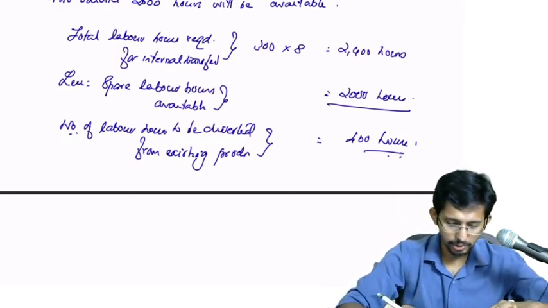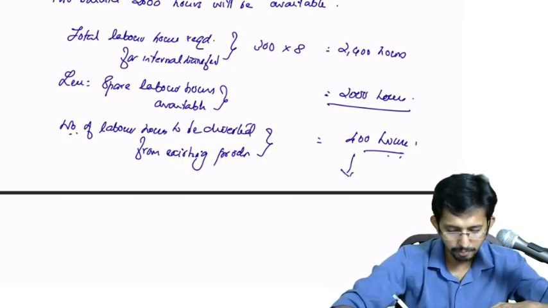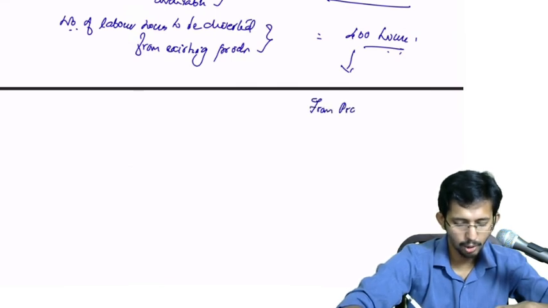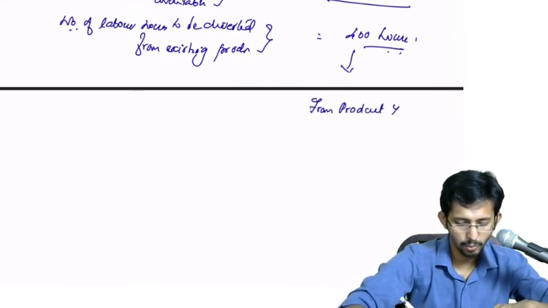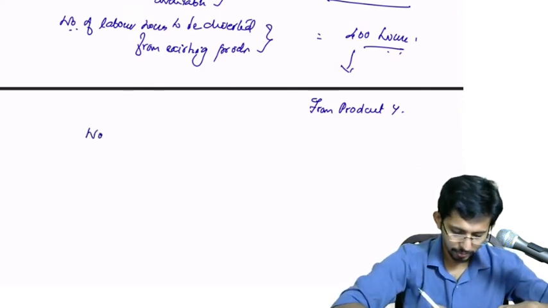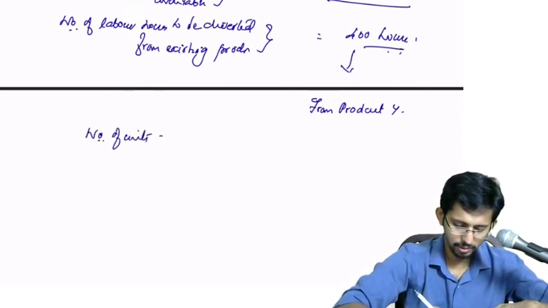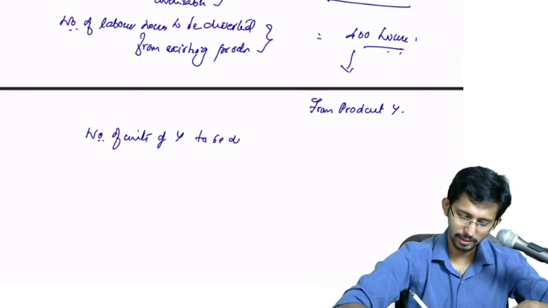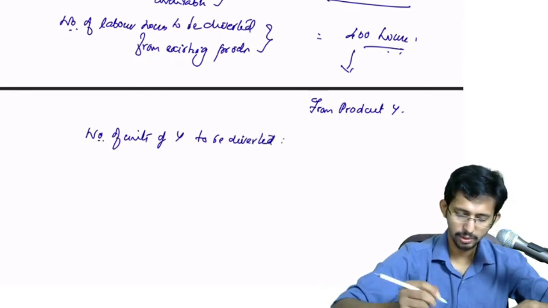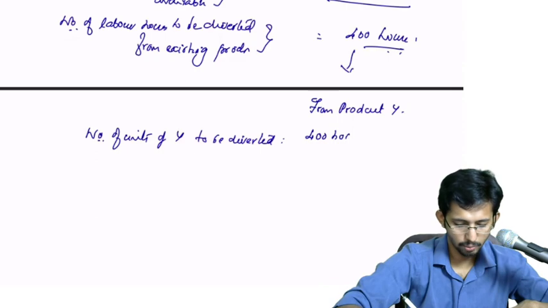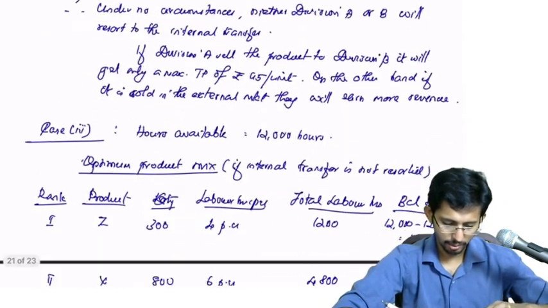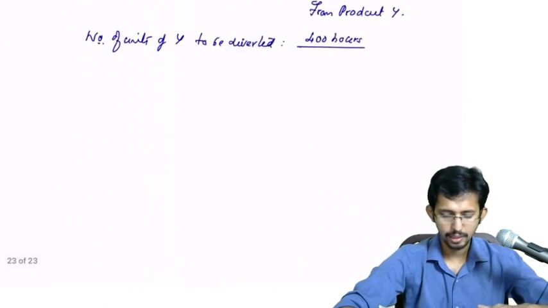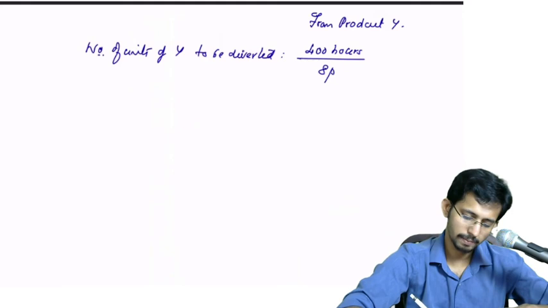So balance 400 hours, from where do you divert it? You divert from the lowest rank product, that is product Y. Okay, number of units of Y to be diverted, how much? 400 hours is what we require, and 8 hours per unit is the number of hours required per unit.